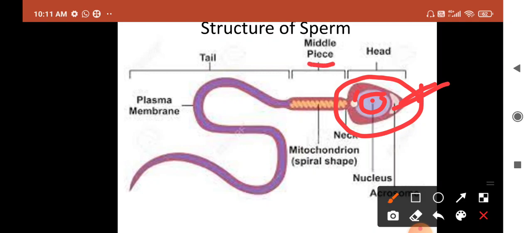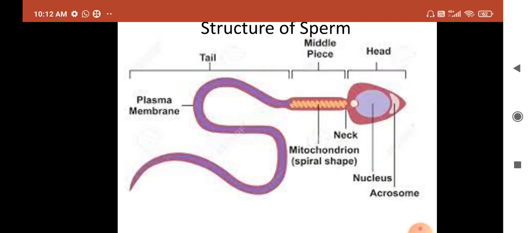The second part is the middle piece, in which we can observe the spiral sheath of mitochondria and the axial filaments. After that, the last part is the tail, which is formed from the axial filaments. It is surrounded by plasma membrane. This is about the structure of sperm.